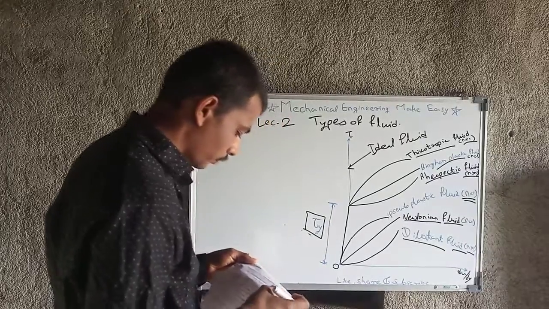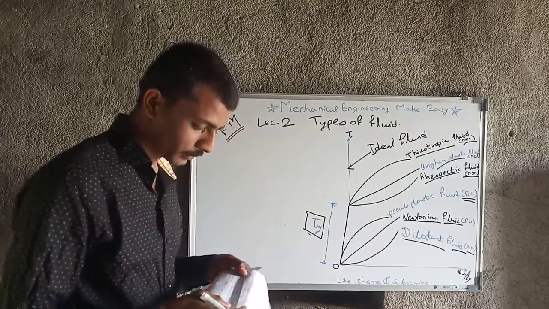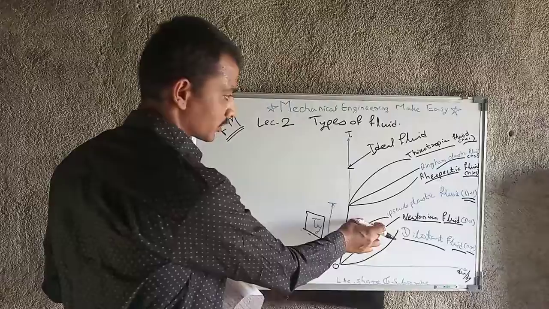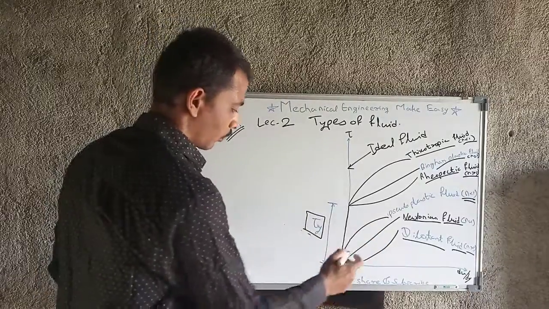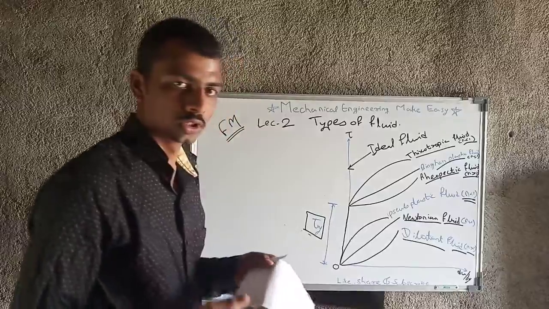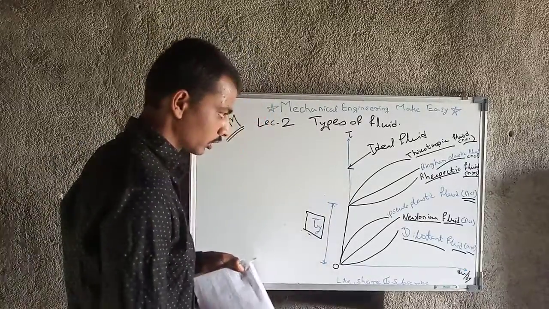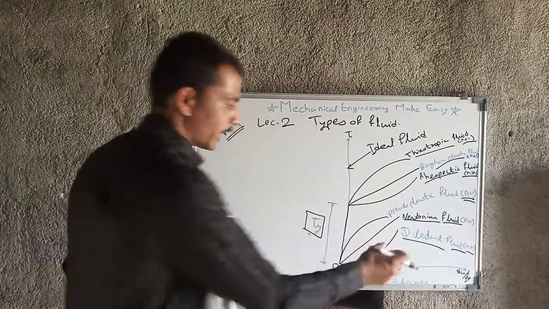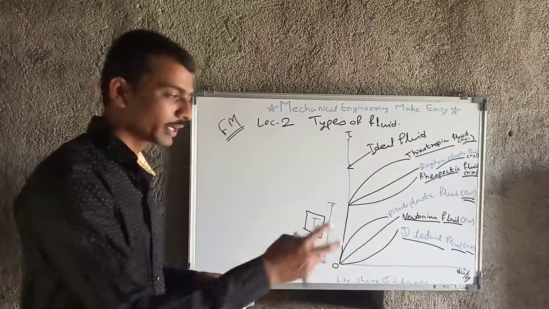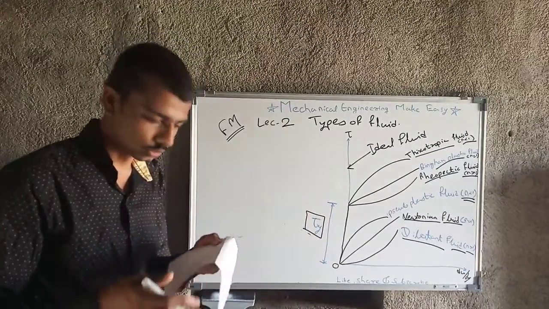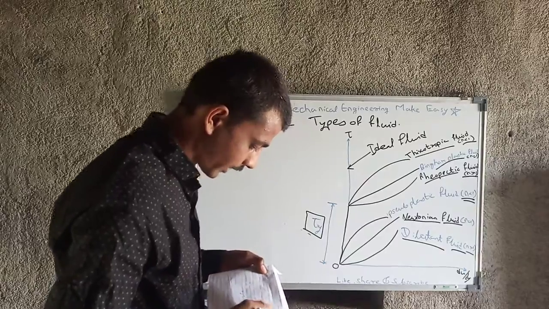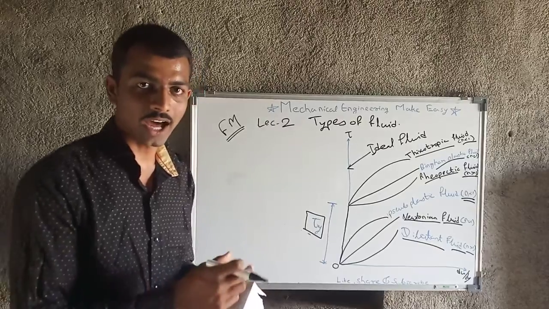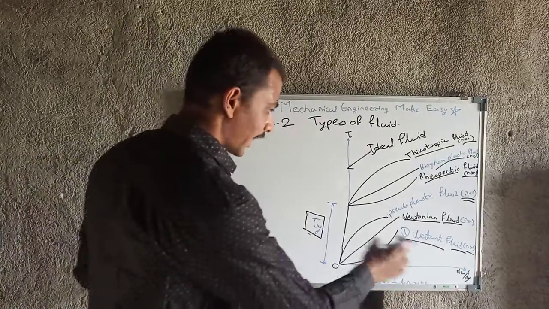The examples of pseudoplastic fluids are slurries, mud, polymer solution, gum, blood. These are examples of pseudoplastic fluid. Blood, slurry, etc. follow the characteristics of pseudoplastic fluid. And dilatant fluid, we also call it shear thickening fluid. Like pseudoplastic fluid is shear thinning fluid, dilatant fluid is shear thickening fluid. So you can have proper knowledge of that. The examples of dilatant fluid are starch, butter, sugar solution, etc.